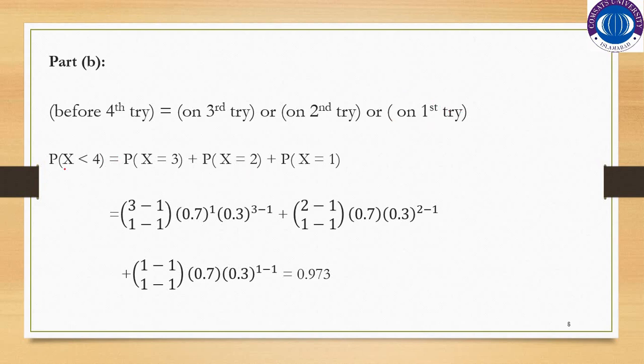Probability x will be less than 4, which is equal to probability x is equal to 3 plus probability x is equal to 2 plus probability x is equal to 1. By substituting the values in the probability mass function of negative binomial distribution, and by simplifying this you will get the probability 0.973, which means that this is the probability that the student will pass the test before the fourth trial.